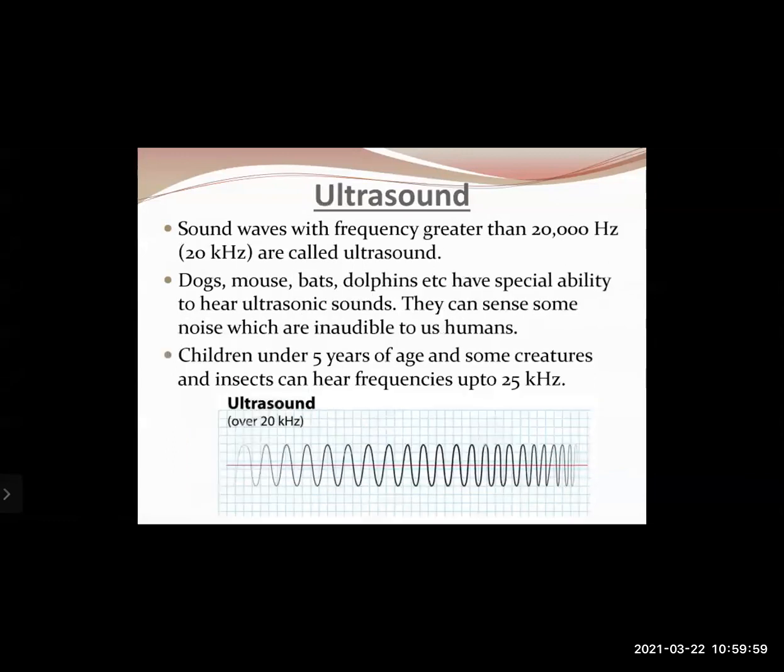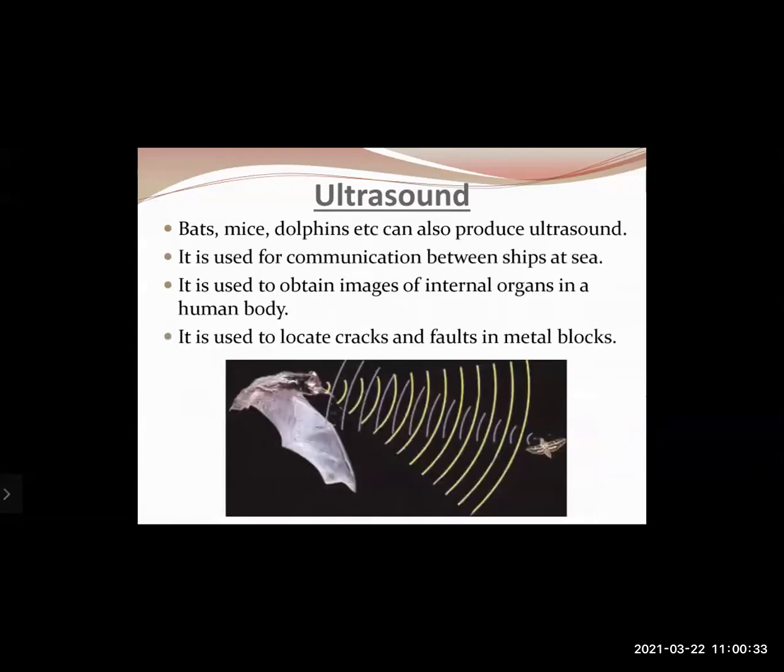Then the next is, what is ultrasound? Sound waves with frequencies greater than 20,000 hertz or 20 kilohertz are called ultrasound. Dogs, mice, bats, dolphins, etc. have a special ability to hear ultrasonic sounds. They can sense some noise which is inaudible to us humans. Inaudible means that which we cannot hear. Children under 5 years of age and some creatures and insects can hear frequencies up to 25 kilohertz, that means 25,000 hertz.